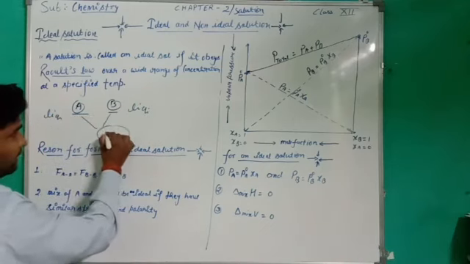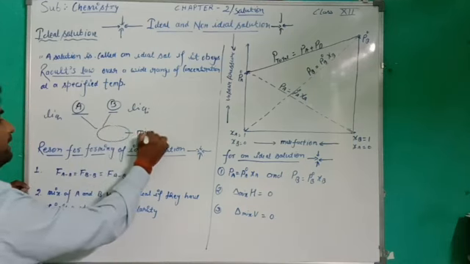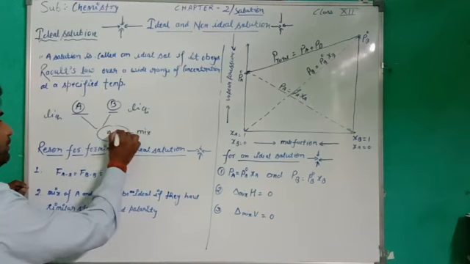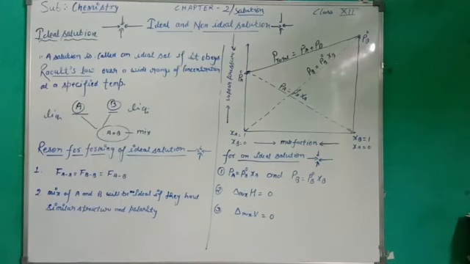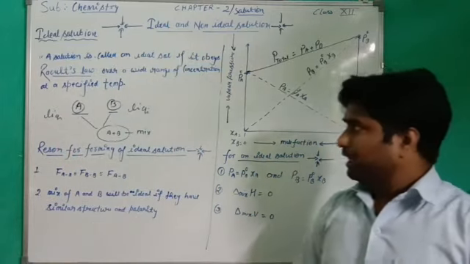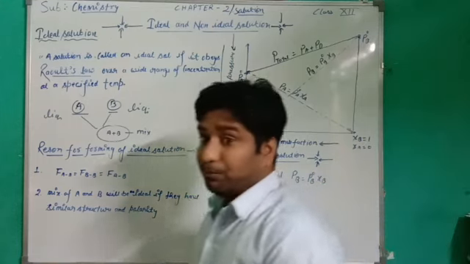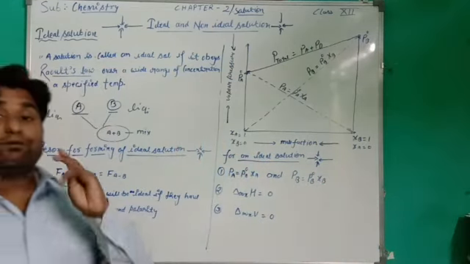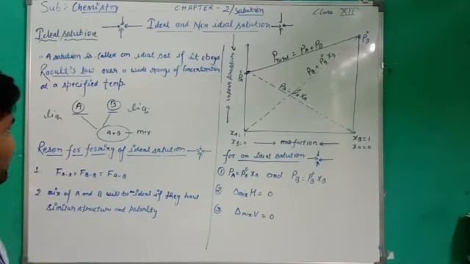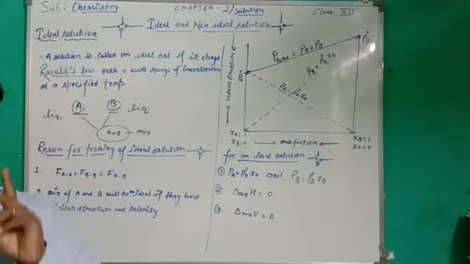Write here A plus B. In this mixture there are two types of liquids, and both liquids should be volatile in nature. So think about this mixture: there are two types of liquids, first A and second B.